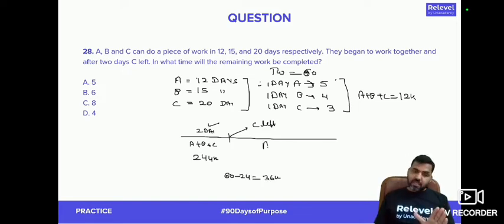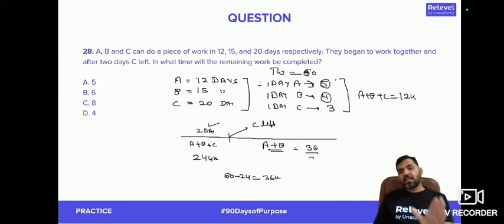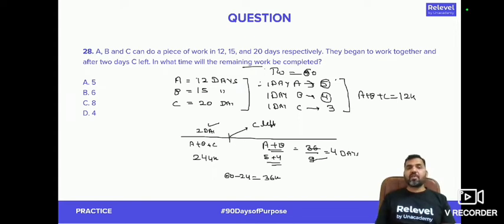So this 36 unit has to be done by A and B together. A and B together are doing 5 plus 4, 9 unit. So this 36 unit work at a rate of 9 unit, because A is doing 5, B is doing 4, both of them will be doing 9, will be completed in 4 days. So the remaining work will be completed in 4 days. D will be the correct answer.